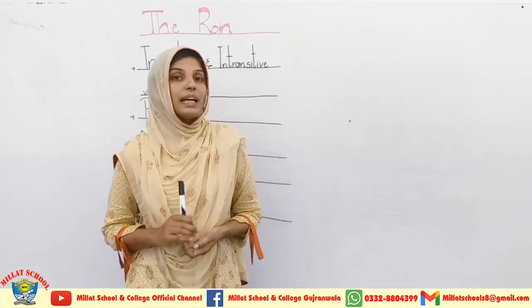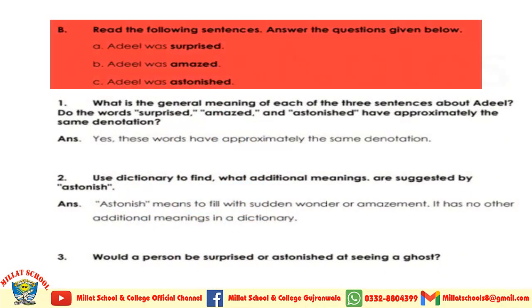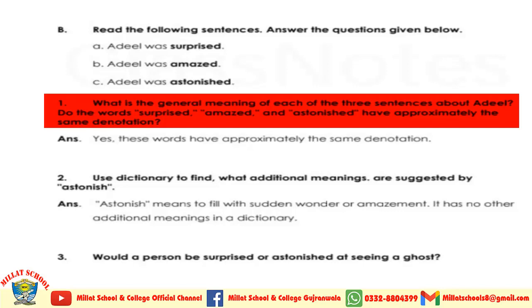Now I am coming towards the second activity. The second activity is here on the screen in front of you, and in this B activity related to the vocabulary, the writer is going to ask, read the following sentences and answer the questions given below. Number 1, Adil was surprised, Adil was amazed, and Adil was astonished. These are the three sentences. The first question is, what is the general meaning of each of the three sentences about Adil? Do the words surprised, amazed, and astonished have approximately the same denotations?